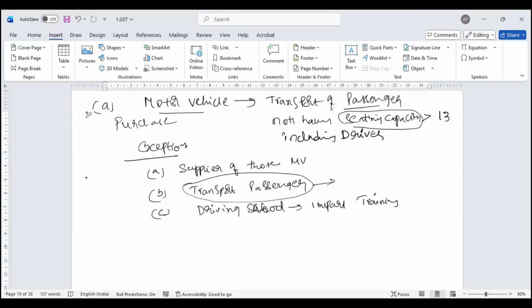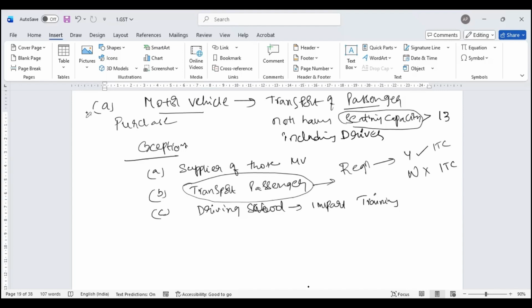There, you need to check this. What is the kind of registration? You have a yellow board and a white board. Yellow board is meant for commercial. White board is not meant for commercial. If you have a yellow board, probably you may have an answer to claim input tax credit. If you have a white board, you have a negative answer. No, you cannot claim input tax credit.